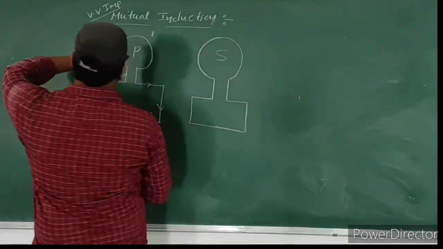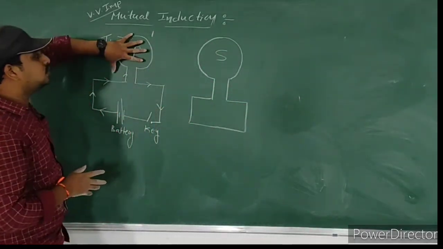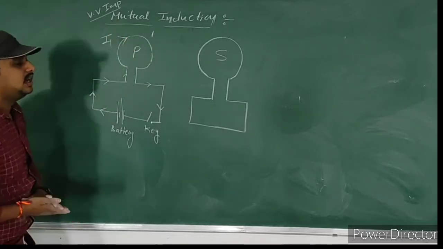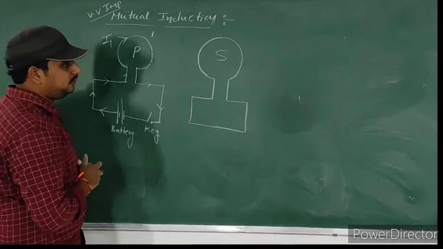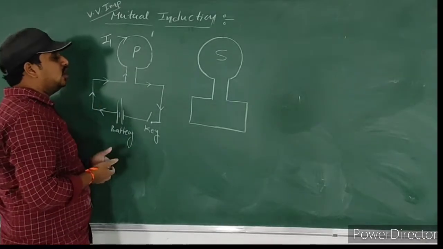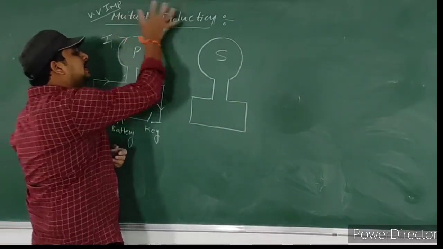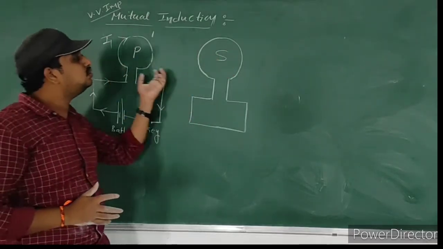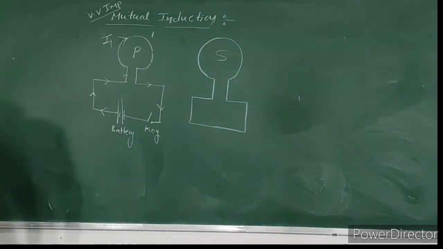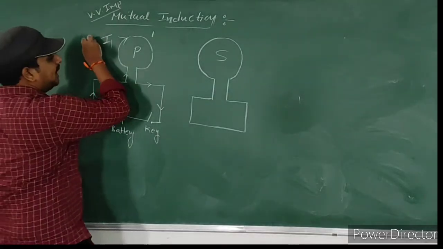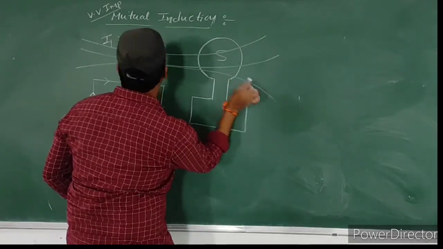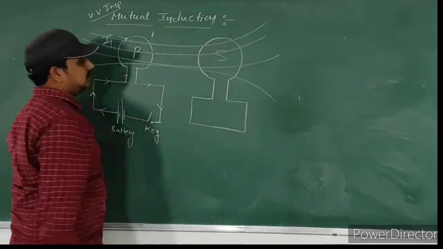So this coil definitely produces some magnetic field lines because some current is passing through this conductor. Those magnetic field lines are linked with this secondary coil, passing through this secondary coil.